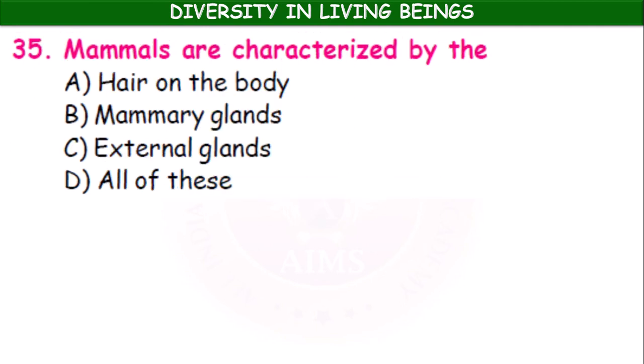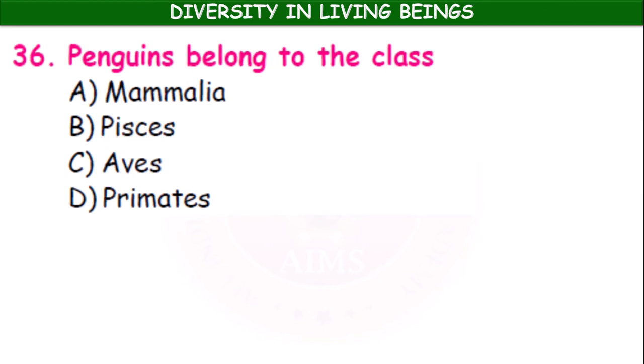Bat. Mammals are characterized by hair on the body, mammary glands, external ear. Okay, all of these. Penguins belong to the class Mammalia, Pisces, Aves, Primates.